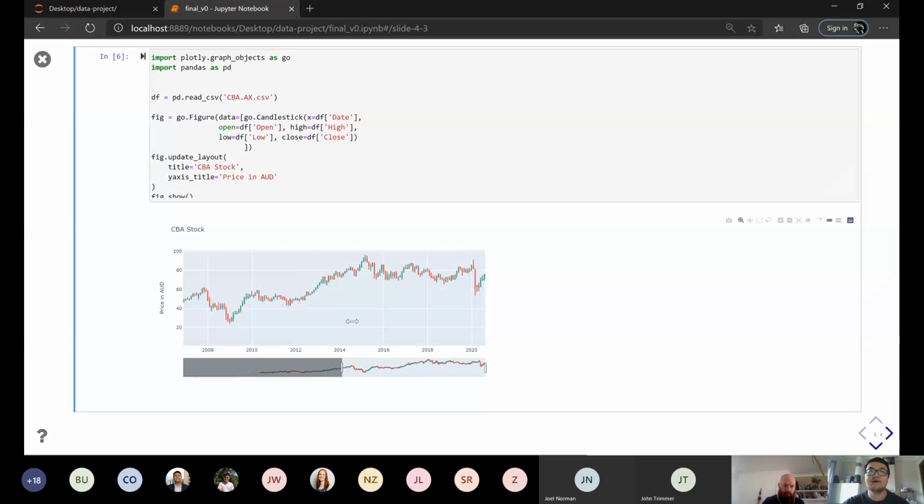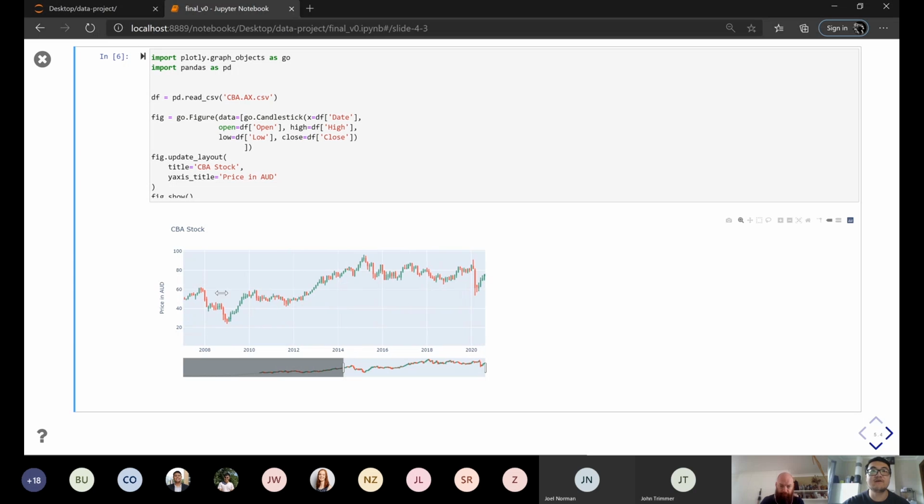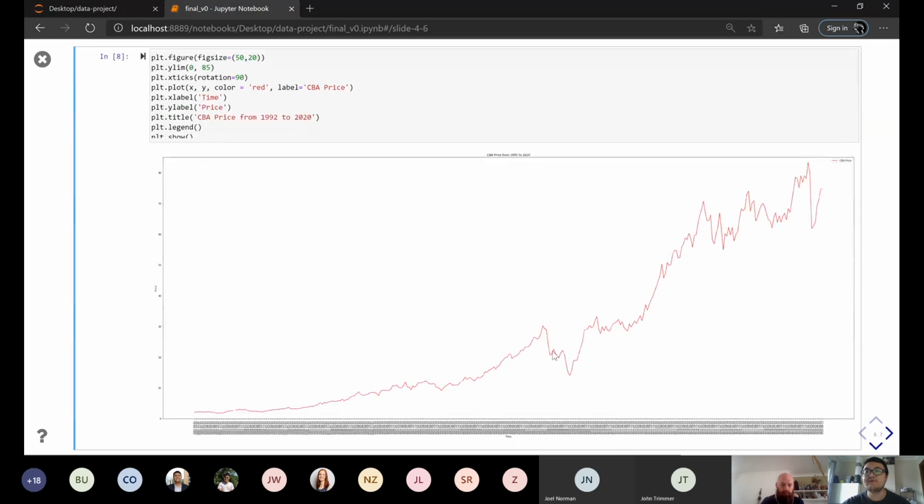This is the stock price of the Commonwealth Bank of Australia. So we can see here, this is the overall trend. And if we narrow down, we can say this big red range is 2008, and this part is this year, March. So this is the other drawing. This is 2008, and this is this year. This is for the Commonwealth Bank company.